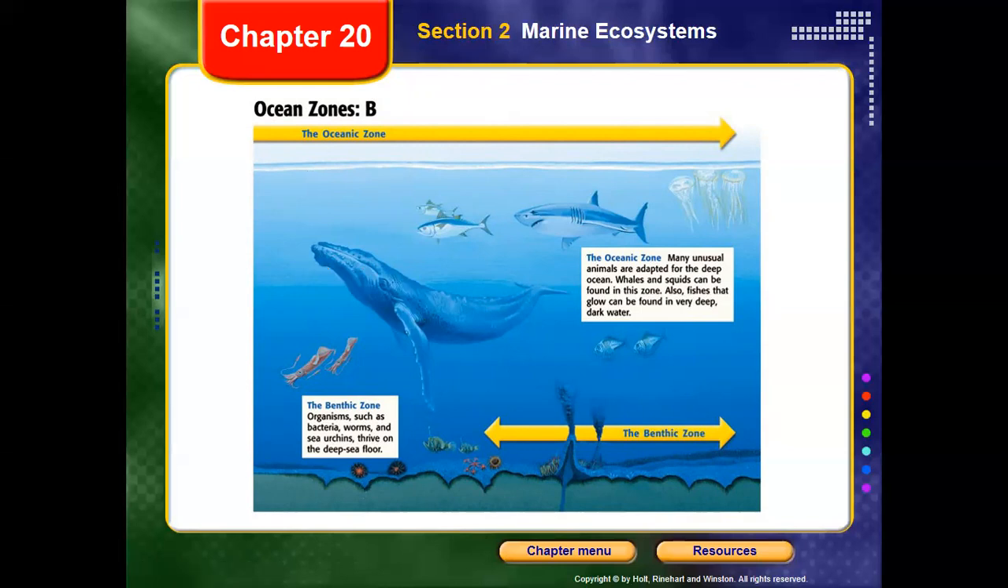So in this oceanic zone, the animals adapt to the deep, so they can hold up under the pressure. We could find whales and squids in that zone. Also fish that glow can be found in very deep dark water. Then we pass to the last one here, which is the abyssal zone.